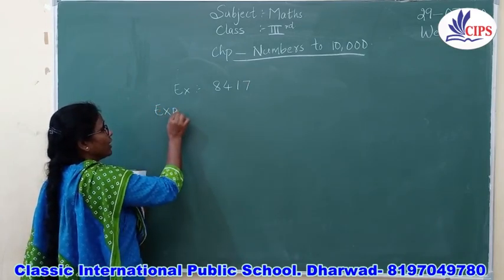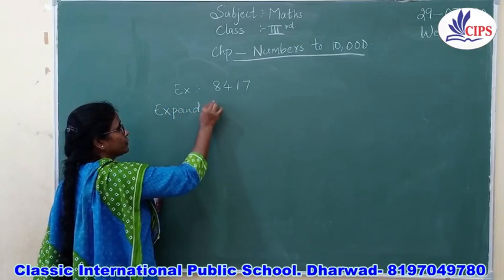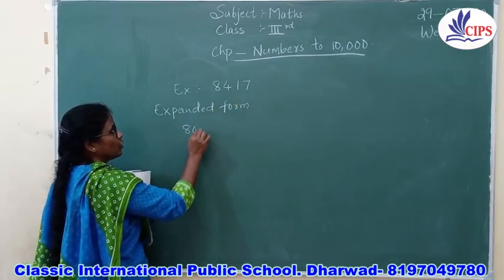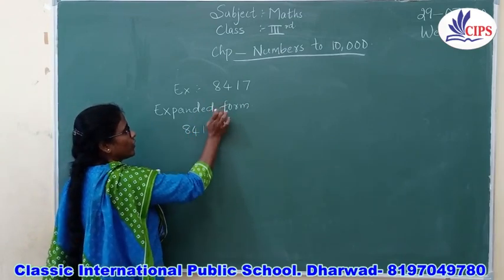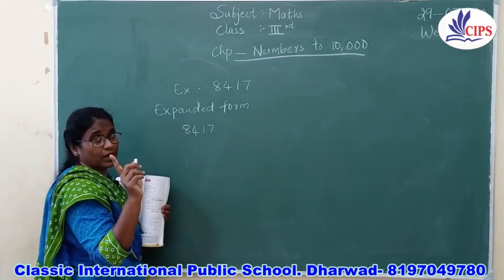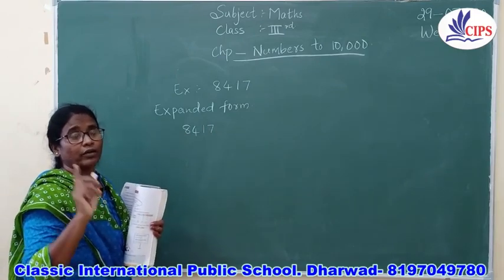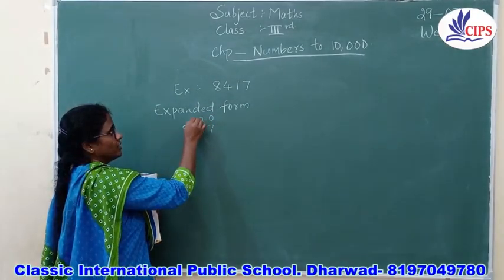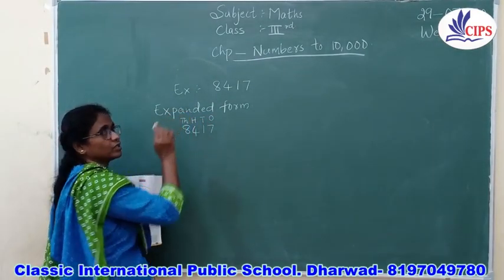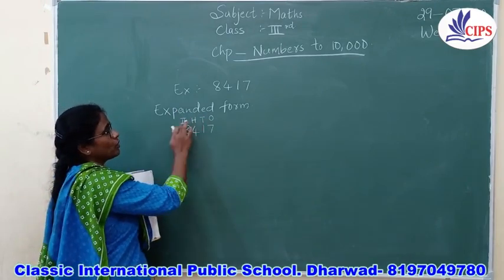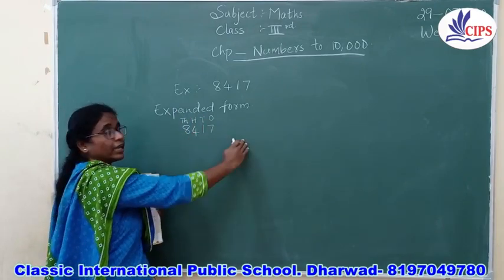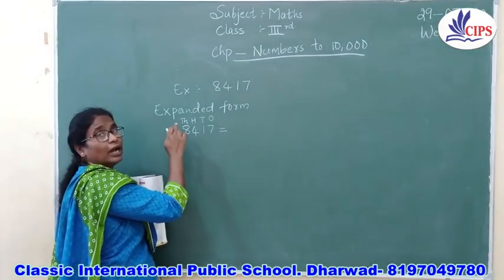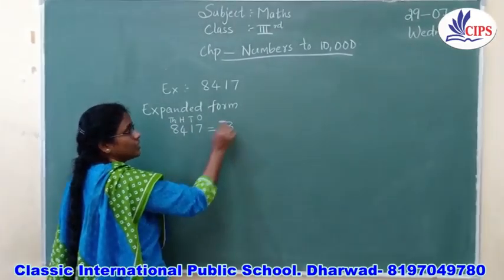What are you going to write for the expanded form of this number, 8417, right? So for that what are you going to do? Always, I told you, always you have to write the place value. Again, ones, tens, hundreds and thousands, right, children? Whenever we know the place value, automatically we can even expand the number also. So which is the first number over here? It is 8. So we are going to write 8.